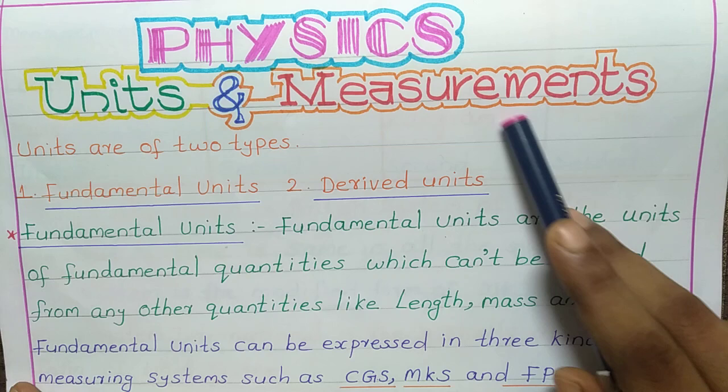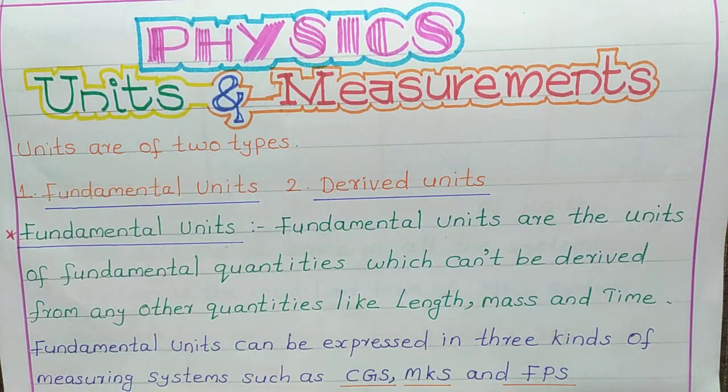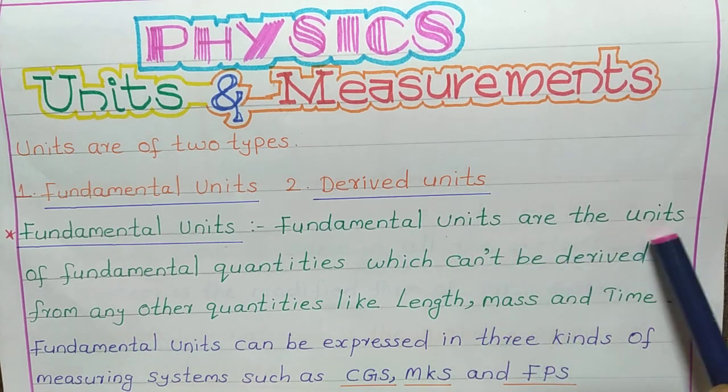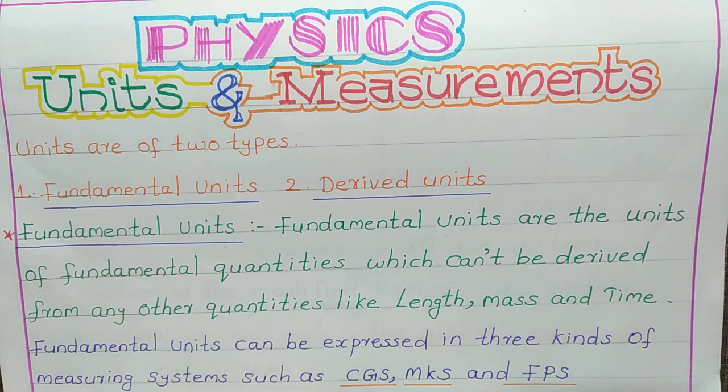Physics, units and measurements. Units are of two types: fundamental units and derived units. First, let's see the definition of fundamental units. Fundamental units are the units of fundamental quantities which cannot be derived from any other quantities, like length, mass and time. But derived units, we can derive from other quantities.